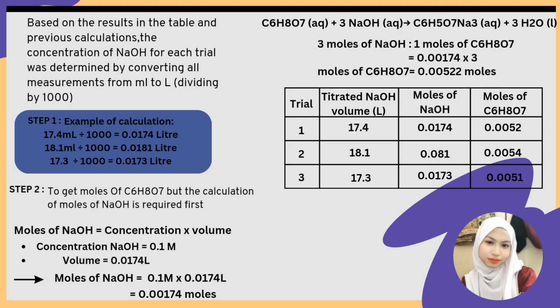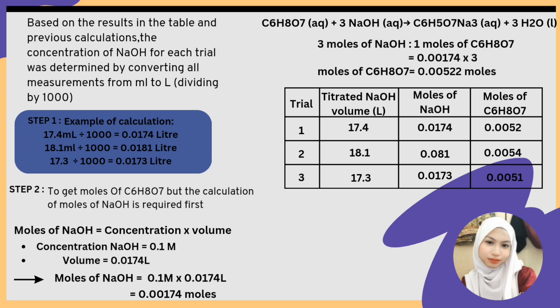Next, moles of NaOH must be determined in order to determine the moles of citric acid, by using the information we have, which is the concentration of NaOH, 0.1 molar, and the volume of each titration of NaOH that has been determined. For example, in this slide, 0.1 molar is multiplied by the volume of NaOH for the first titration, 0.0174 liter, which equals 0.00174.